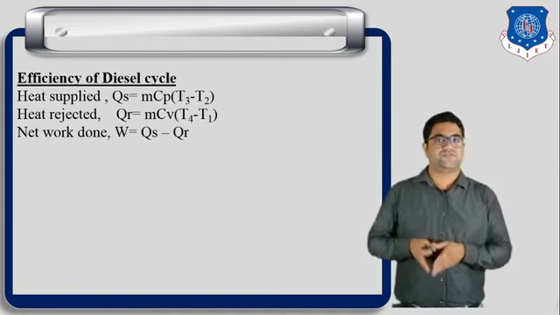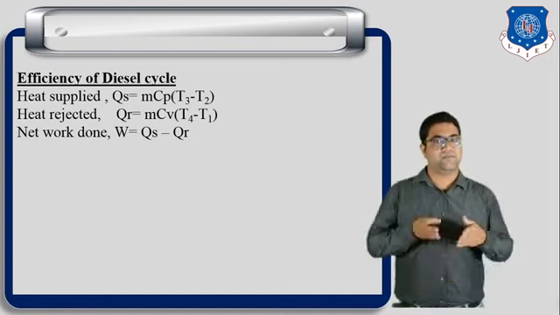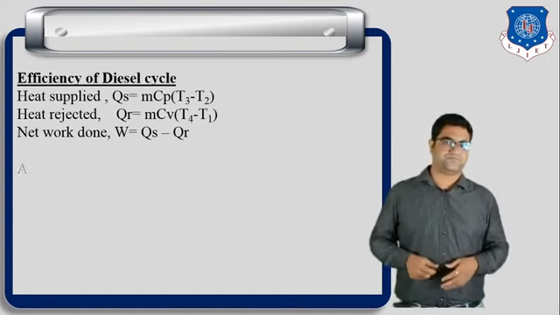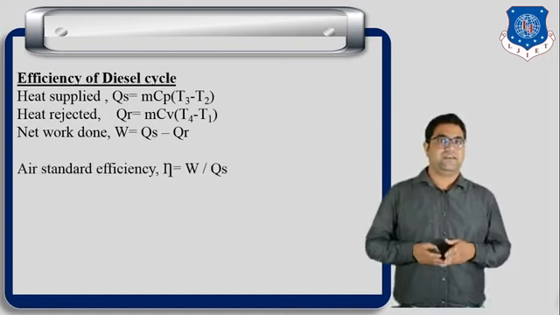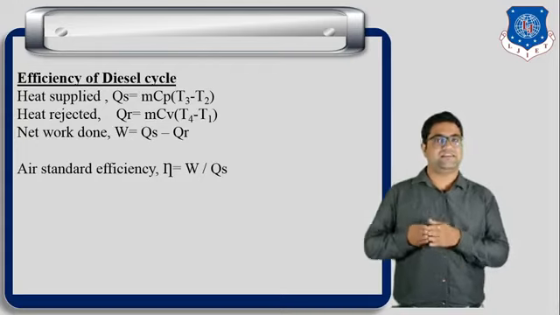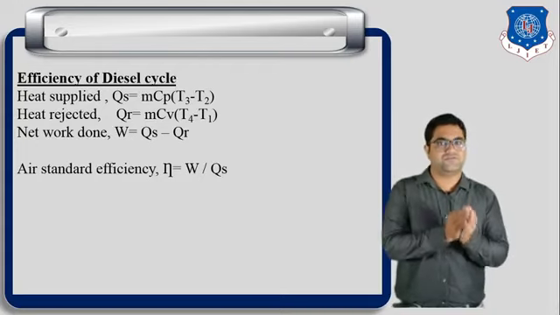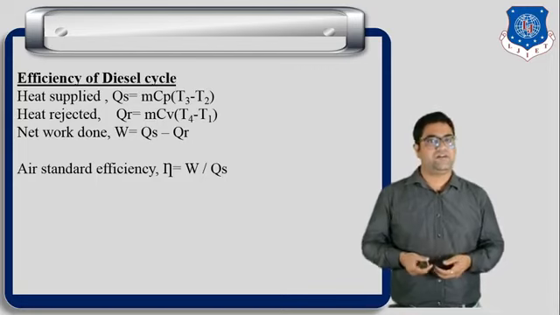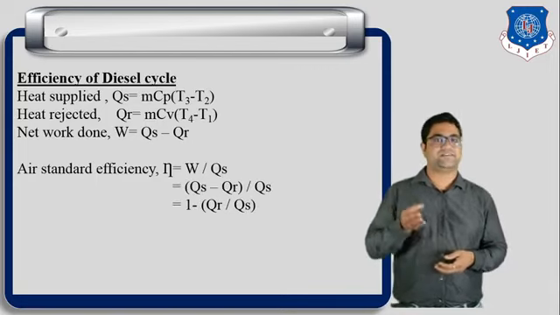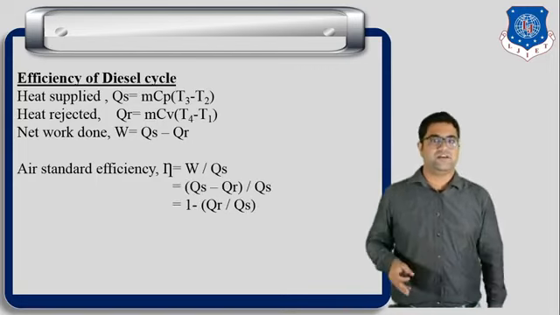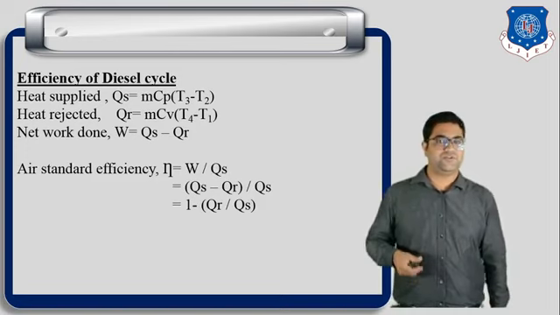Net work done is W, that is equal to heat supplied minus heat rejected. Now we can write the efficiency of the diesel cycle, eta, is equal to work done divided by heat supplied. So we can write Qs minus Qr upon Qs. So 1 minus Q rejected upon Q supplied.